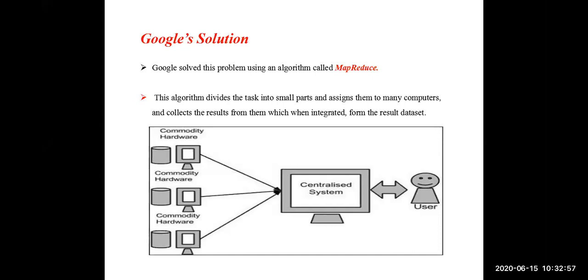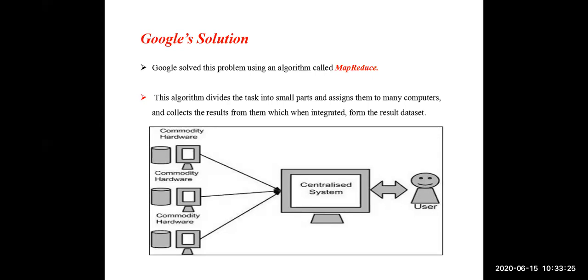For this drawback, the drawback of traditional database software being able to handle only a limited amount of data, Google proposed a solution called the MapReduce algorithm, to handle huge volumes of data. What is this MapReduce technique? Actually, the complete third unit is MapReduce. We will learn more deeply about MapReduce in the third unit. Briefly, what is MapReduce?